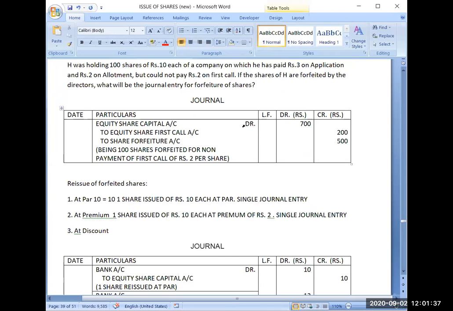Now I am issuing shares at discount. So one share I am issuing at a discount of ₹1.